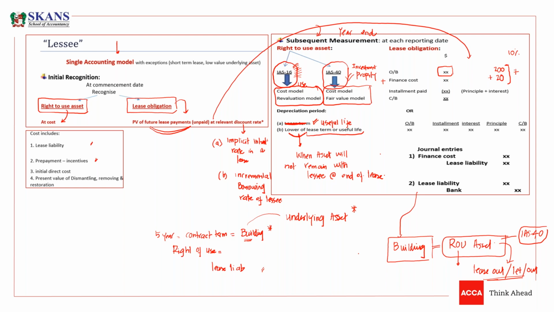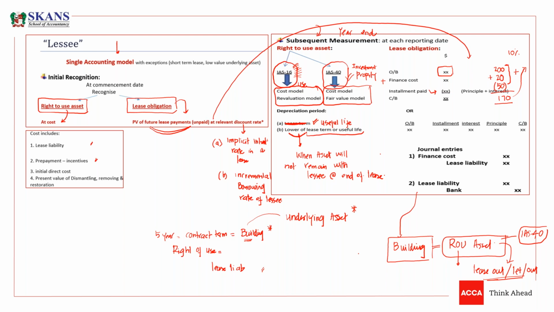Now we have to pay an installment. If I'm paying an installment of 50, this 50 is going to decrease my liability. So my new liability would be exactly 170. And this table will be the same for the next year. Obviously, again, it will be carried forward as it is, but the opening balance will change. For year two, the opening balance would be 170.